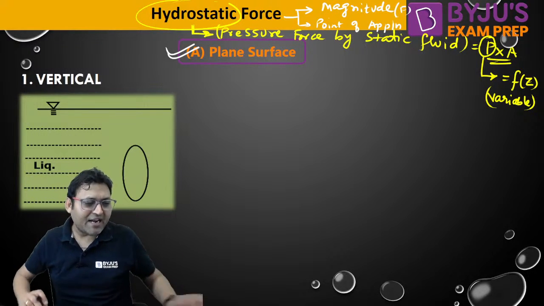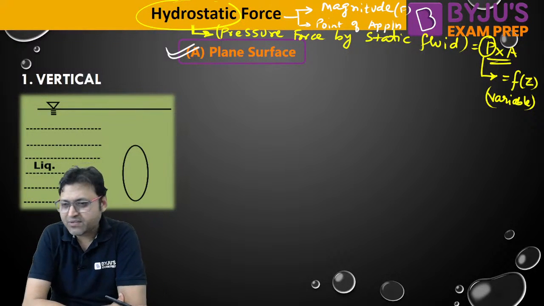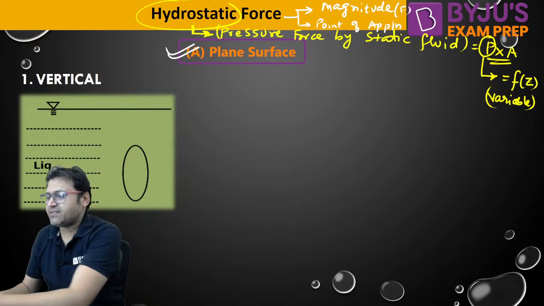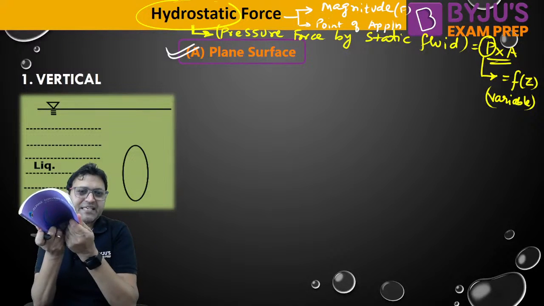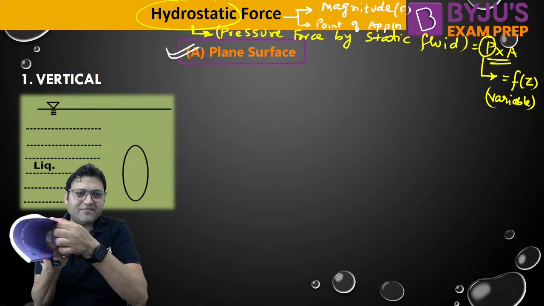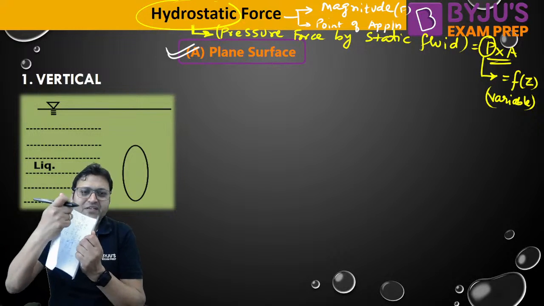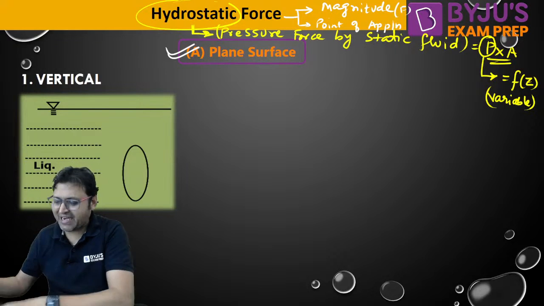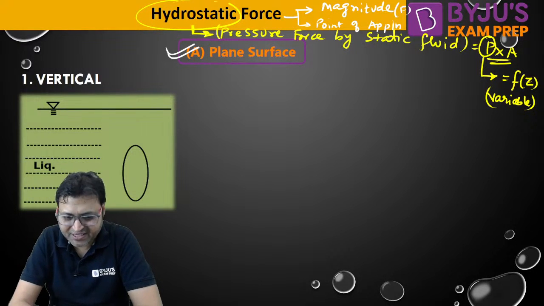And then we will be talking about the curved surface. If a curved surface like this is kept in a fluid, then we will calculate the magnitude of hydrostatic force as well as the point of application.